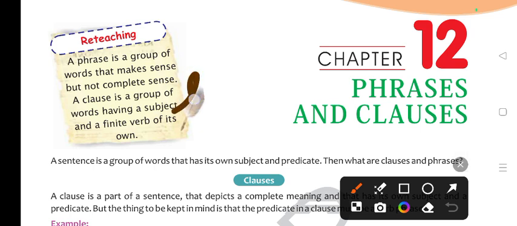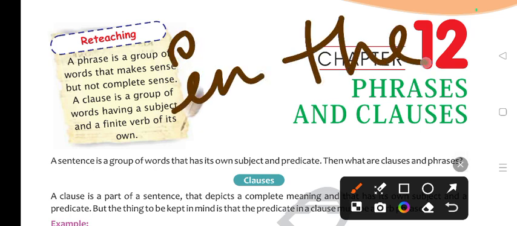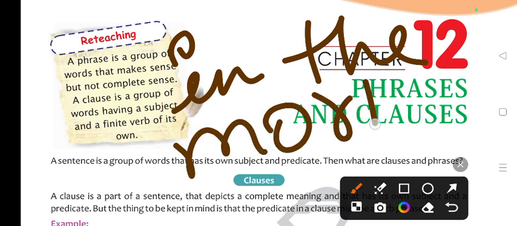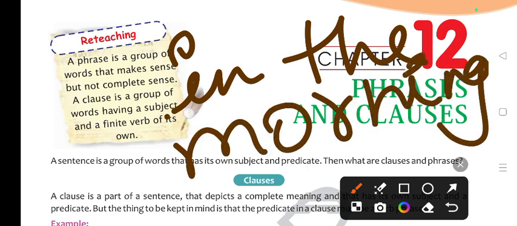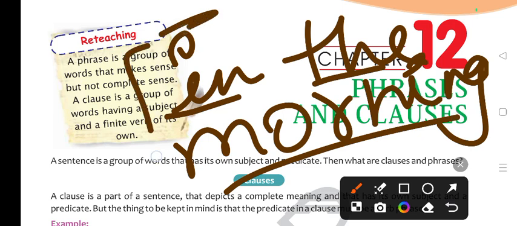For example, in the morning. So, what is in the morning? In the morning is a group of words. You can say three words are there in the morning, but it is not a clause. What is it? It is a phrase. It gives meaning but not complete meaning.